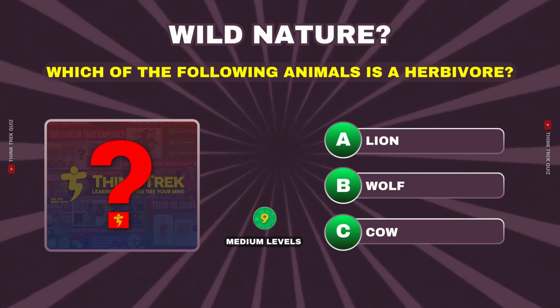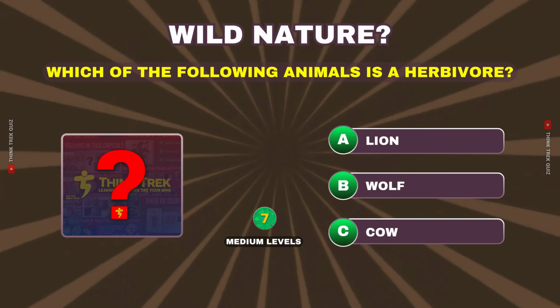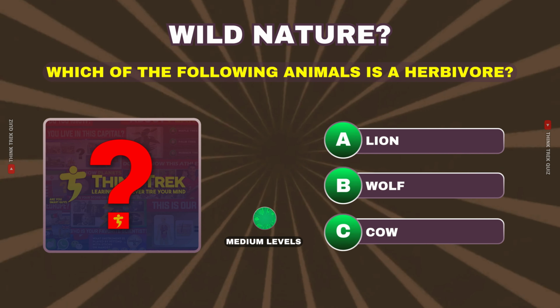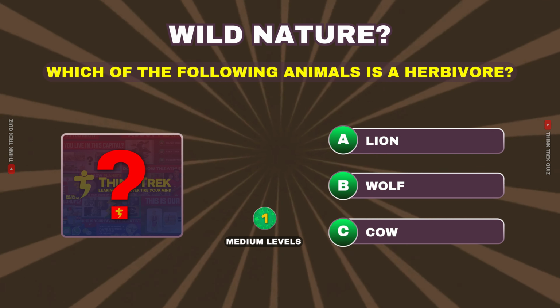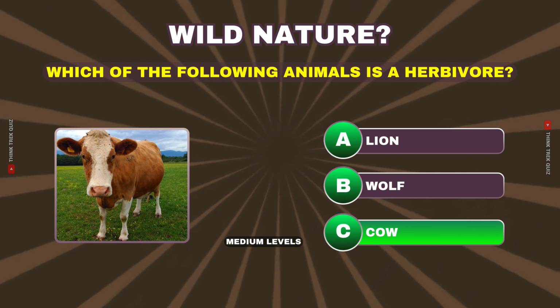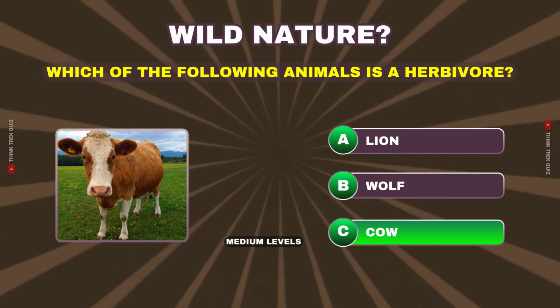Which of the following animals is a herbivore? Lion, wolf, or cow? Come on, this is easy, you can do it. That's right, the answer is C, cow.